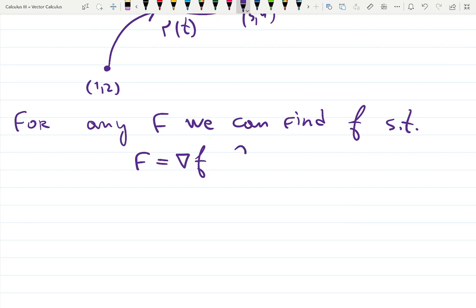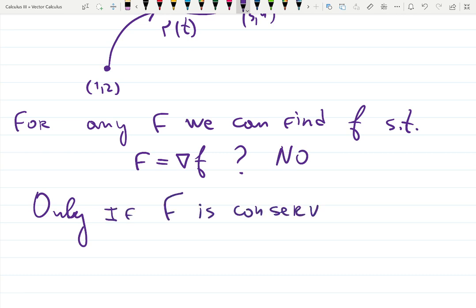No, that's a question mark. As you remember, the field should be conservative only if F is conservative. This word will be more clear on Wednesday. I will explain more. But conservative fields are basically nice fields you want to work with. We have to figure out what it means to be conservative.